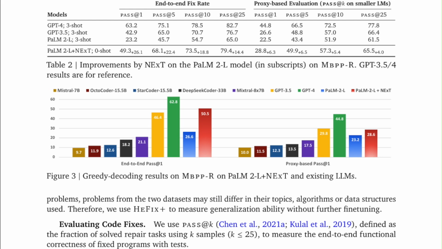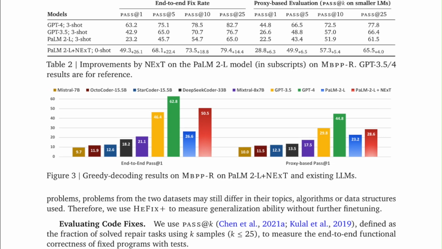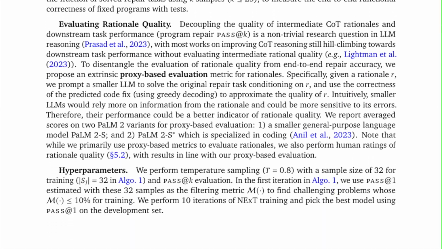Evaluating code fixes. We use pass@k, defined as the fraction of solved repair tasks using k samples, k less than or equal to 25, to measure the end-to-end functional correctness of fixed programs with tests. Evaluating rationale quality.